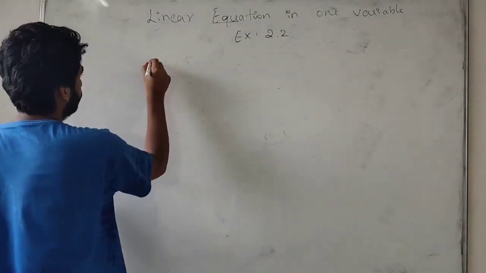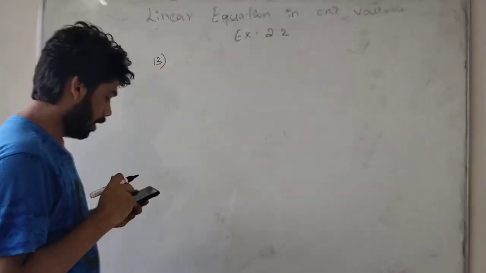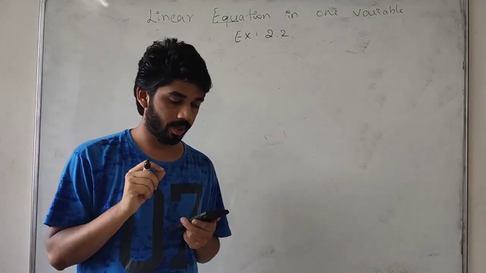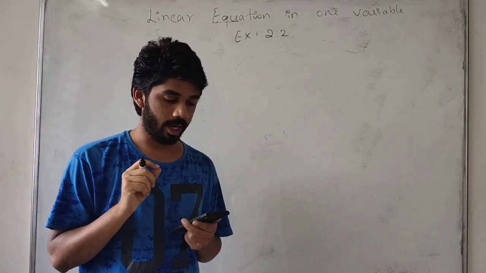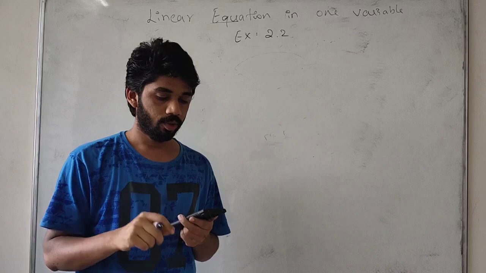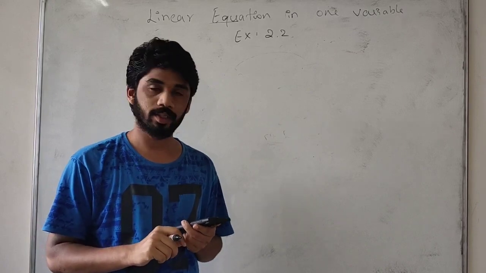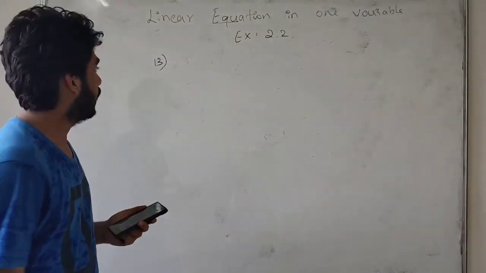Next problem, the 13th one. A rational number is such that when you multiply it by 5 by 2 and add 2 by 3 to the product, you get minus 7 by 12. What is the number? Let the rational number be x.